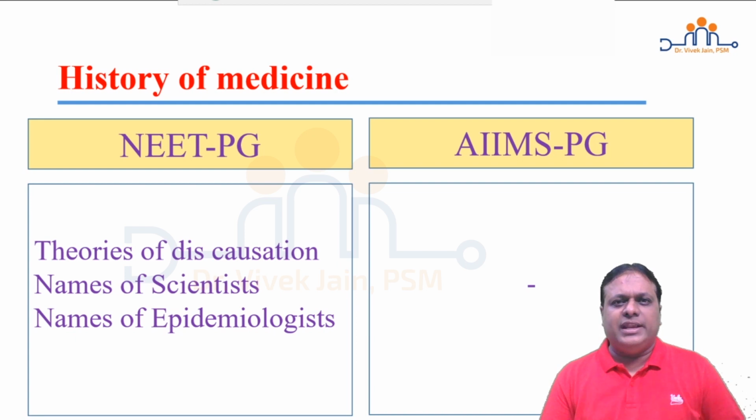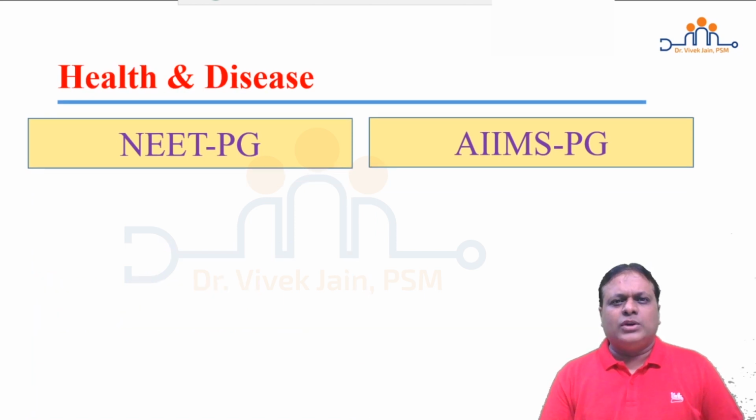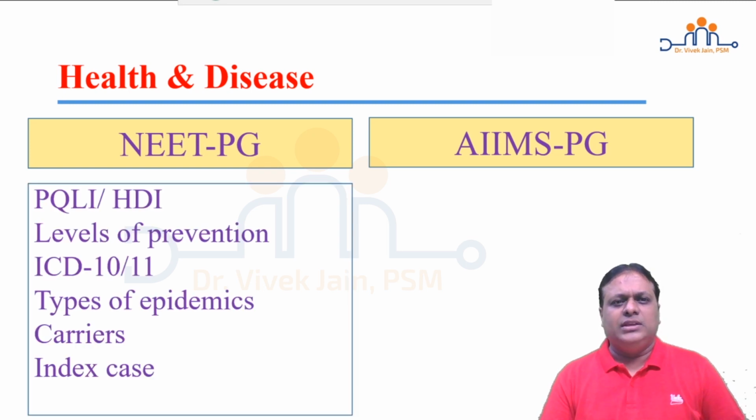Besides names of scientists in epidemiology, a few important dates of significance you should also know. Moving to health and disease, a very popular topic asked in NEET PG. Here around 2 to 3 questions are asked. One question usually comes from PQLI and HDI. Here we are asked about the components which comprise this index. Also we are asked their range: PQLI lies between, HDI lies between.